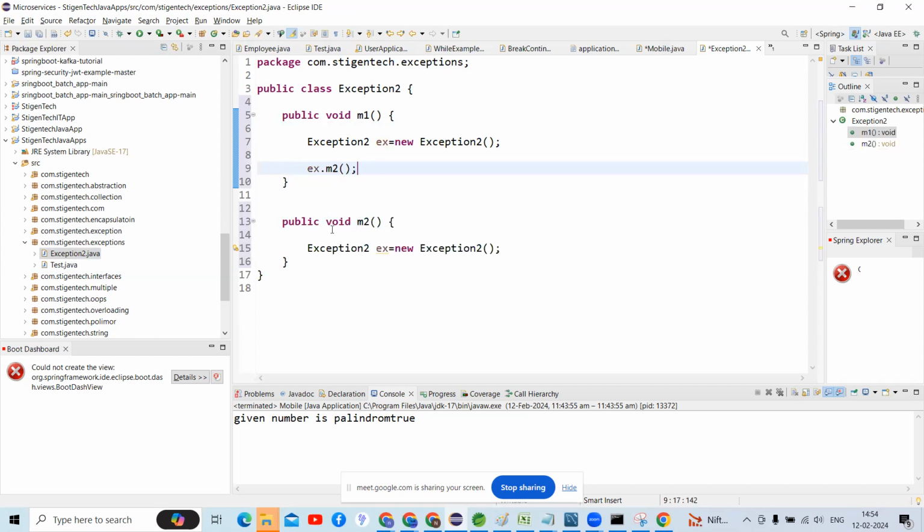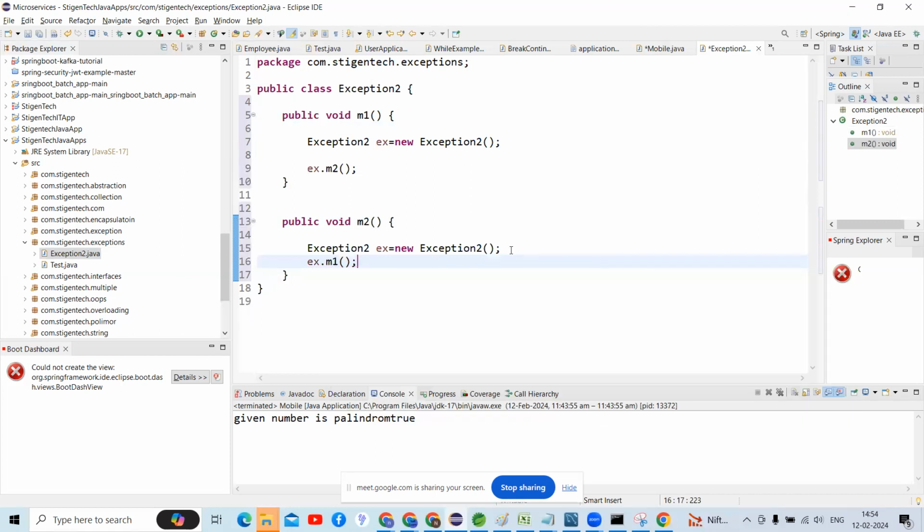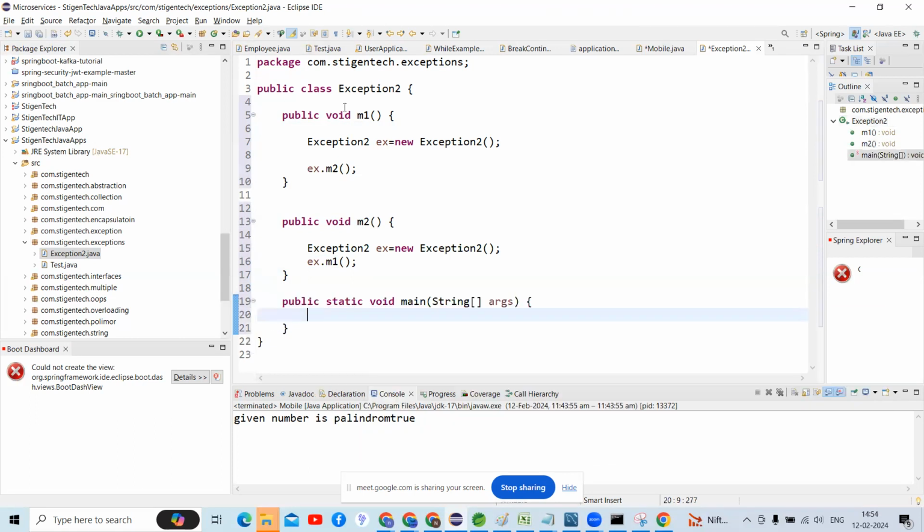I'm going to call the m2 method, and inside it I'm going to call ex dot m1. So I'm creating one main method, and inside that main method I create the object and call the m2 method.